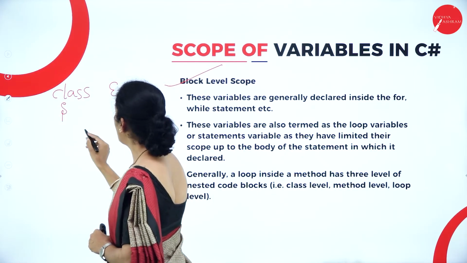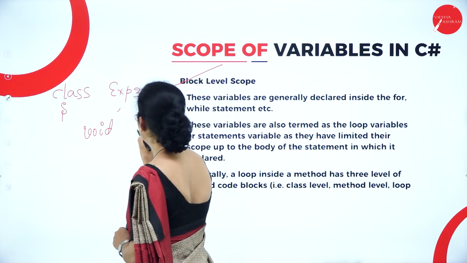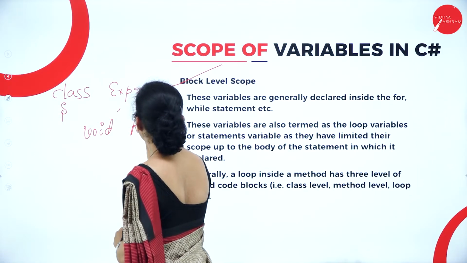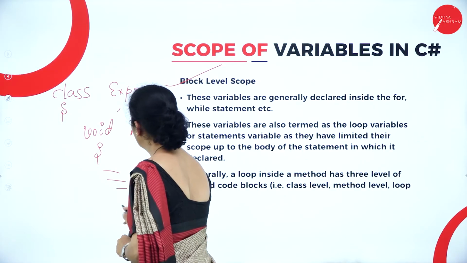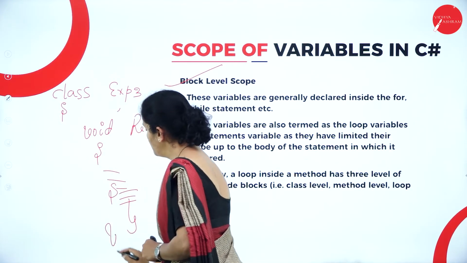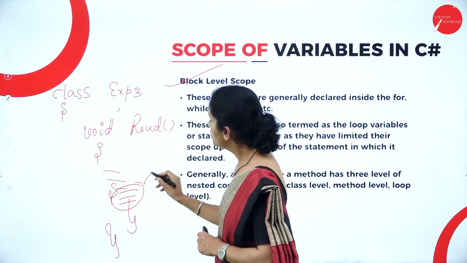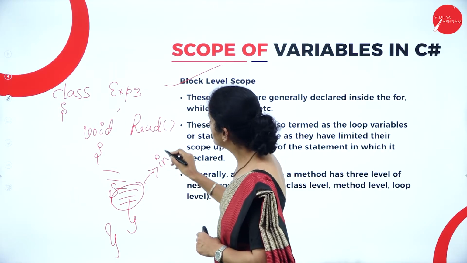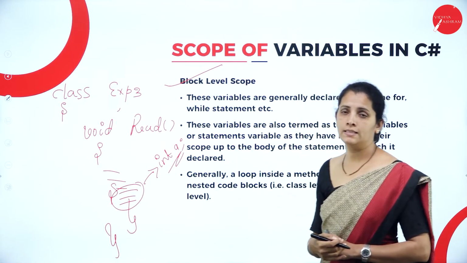Inside that, I have created the method called read. Inside that, I have a certain block, and inside that block, if I use variables, then they are called block level variables.